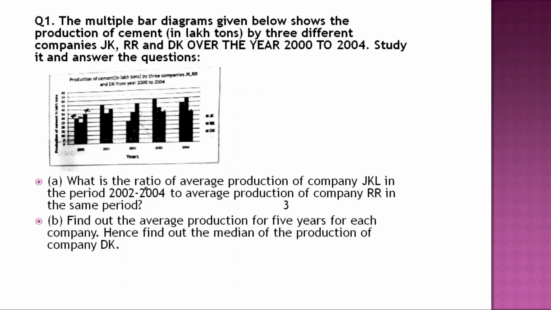So look at this, the multiple bar diagrams. The picture is a bit hazy. You can see the last year's question, the 2018 GS2. I have taken this question very easily. You can see the question. This is a bar diagram, and a ratio average is given. This was asked in the preliminary question also. Very easy to understand. Average, you just add it and divide it. So nothing is there.